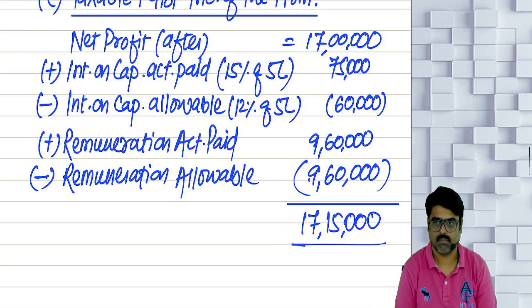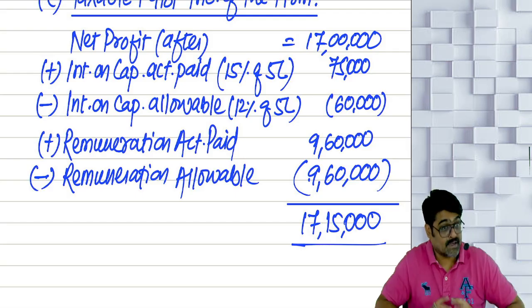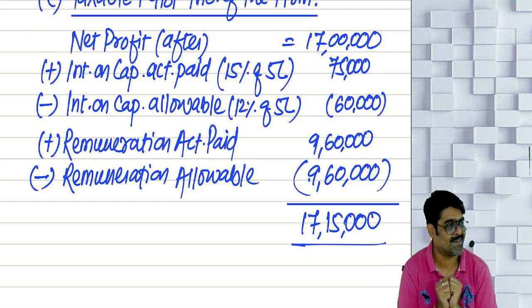Now should I give you one question to try at home? Same question you take. Okay. Same question. Ravan Jain. Instead of 17 lakhs, now you take 12 lakhs. But this will be your homework. Now what will happen here, you know? When you will calculate the limit, now the limit will be lower. And the remuneration paid, 9,60,000 will be higher. So some remuneration will be disallowed.